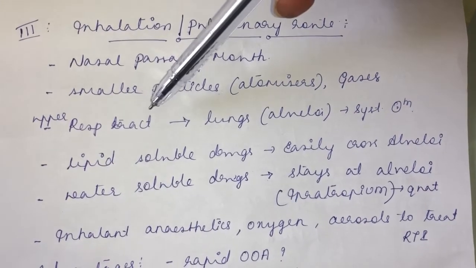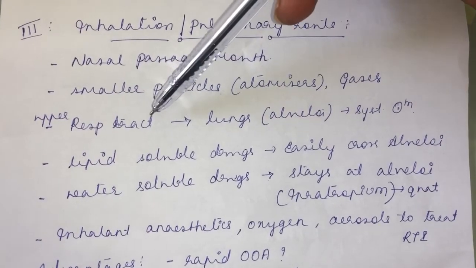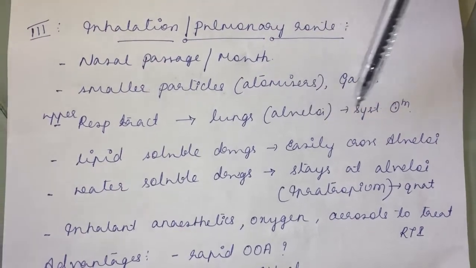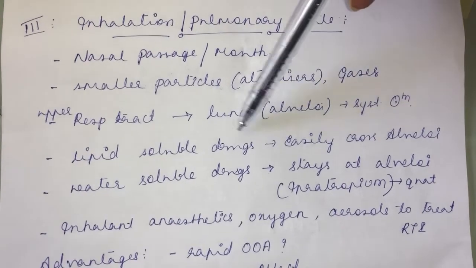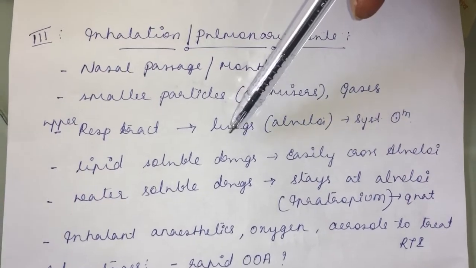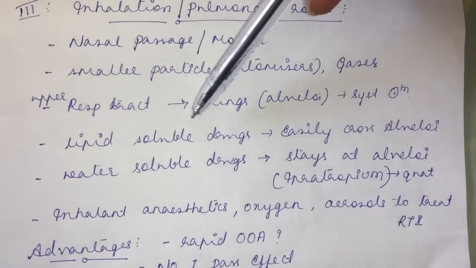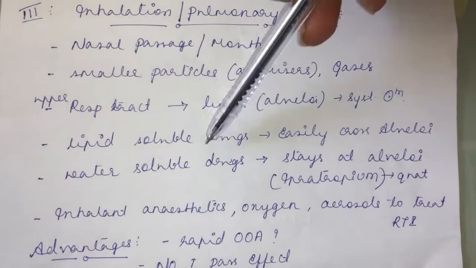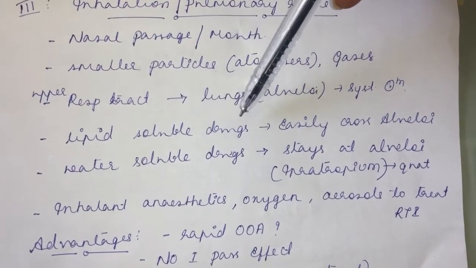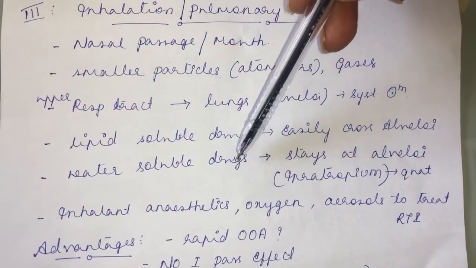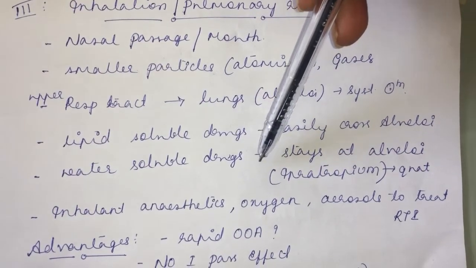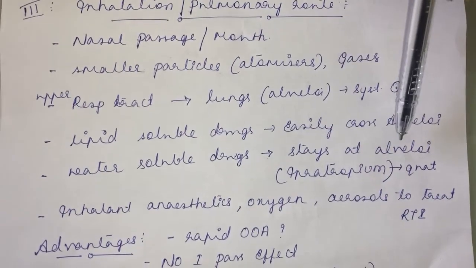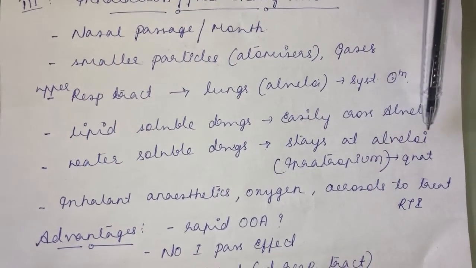From the upper respiratory tract, what will be the movement of the drug? It will reach the lungs. In the alveoli, the functional unit of the lung, it will reach the systemic circulation. Fairly large surface area, so good absorption will be there from the lungs. Lipid soluble or non-polar drugs easily cross the alveoli. But a water soluble or polar drug cannot cross the lipid cell membrane, so it will stay at the alveoli itself and produce a localized effect at the lungs.